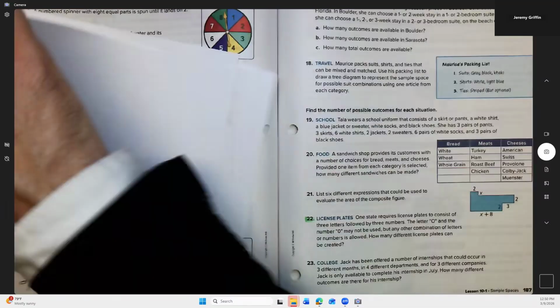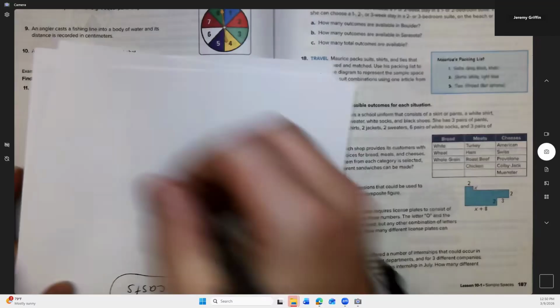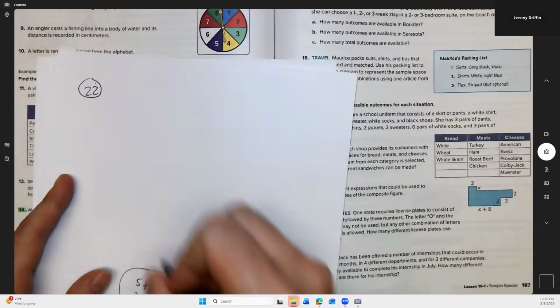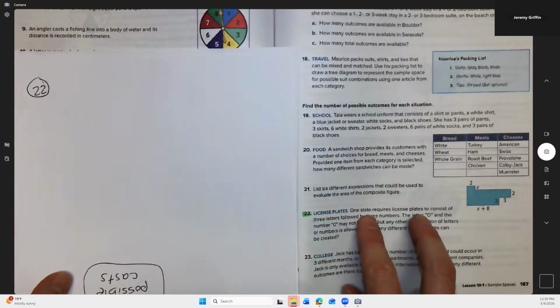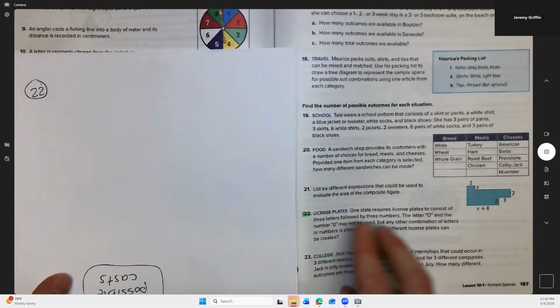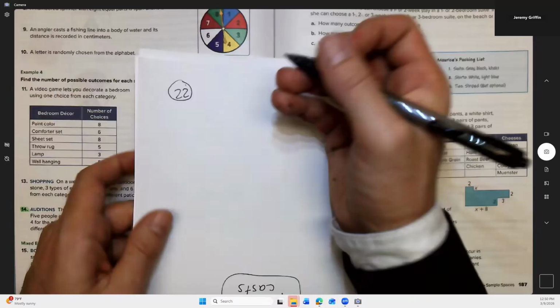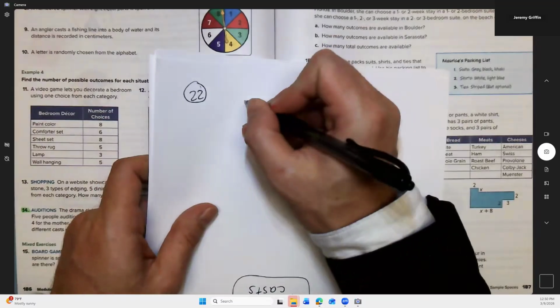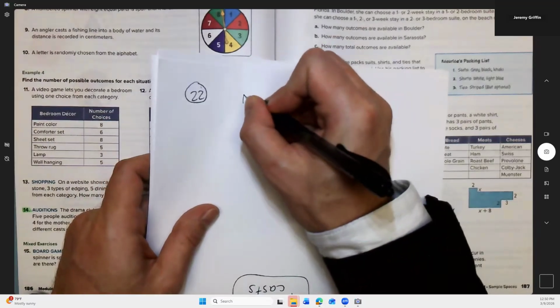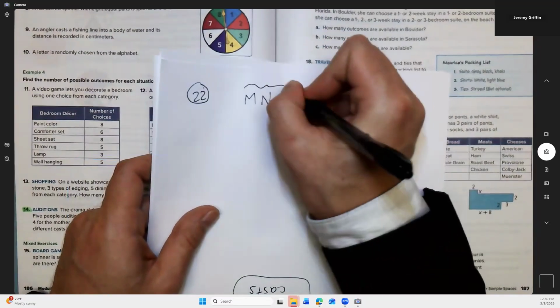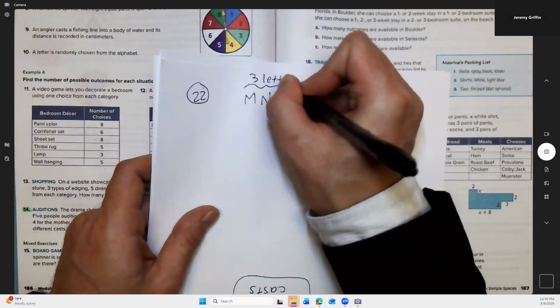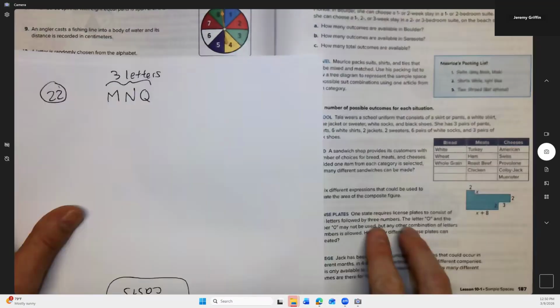Number 22. Ooh, license plates. Okay. The state requires license plates to consist of 3 letters followed by 3 numbers. So I'll give you guys an example. How about 3 letters could be like M, N, Q. Okay, so we need 3 letters followed by 3 numbers.